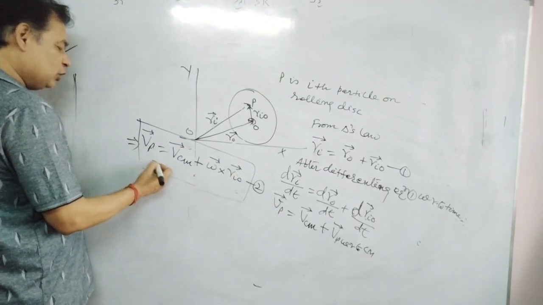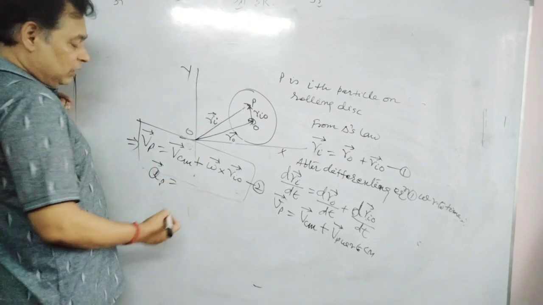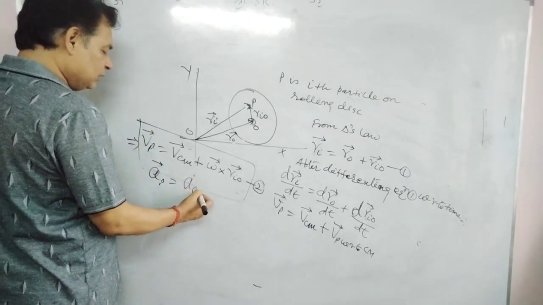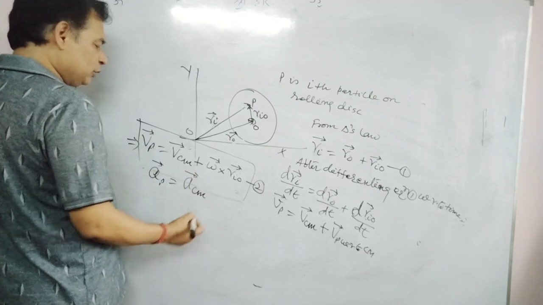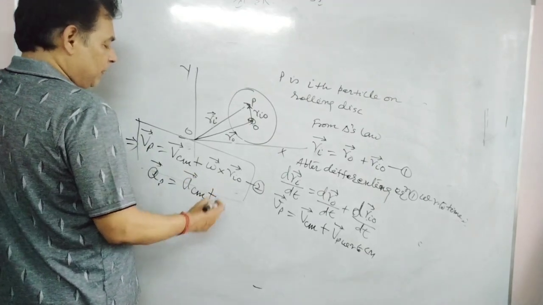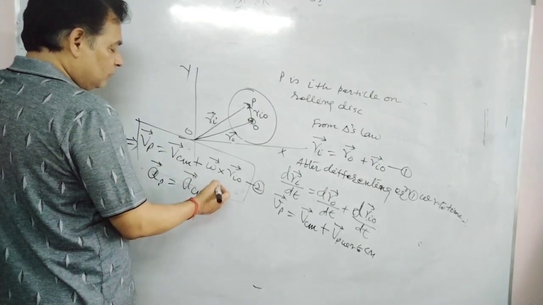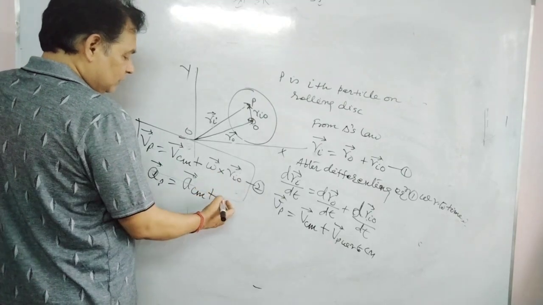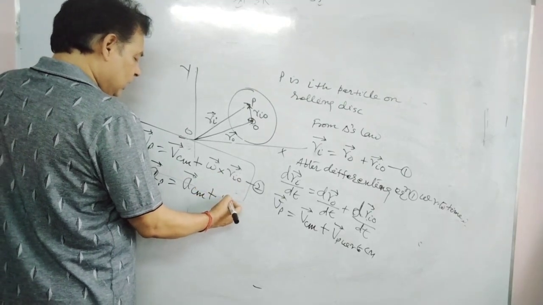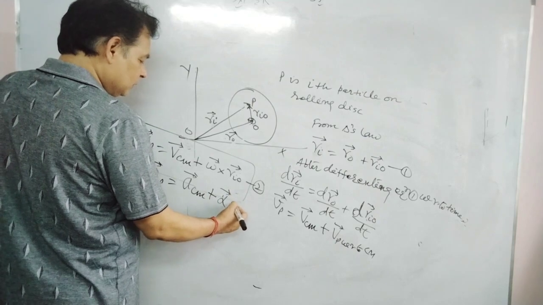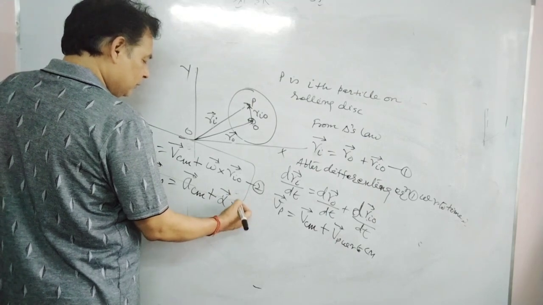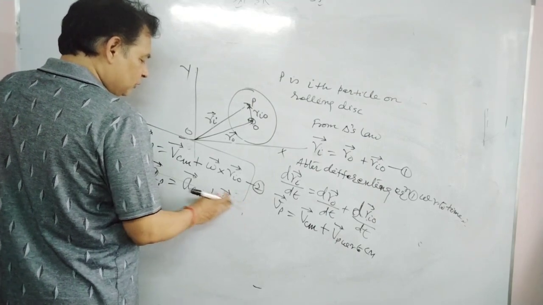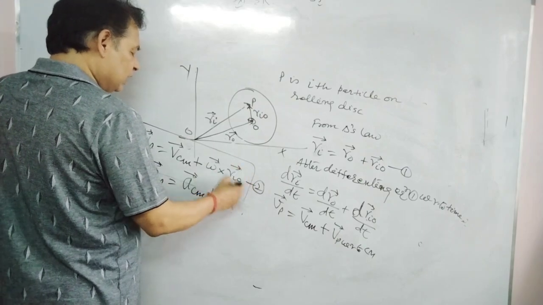Linear acceleration of ith particle P will be acceleration of center of mass, ACM or A naught, plus alpha cross ri naught. This ri naught is constant for a given point.